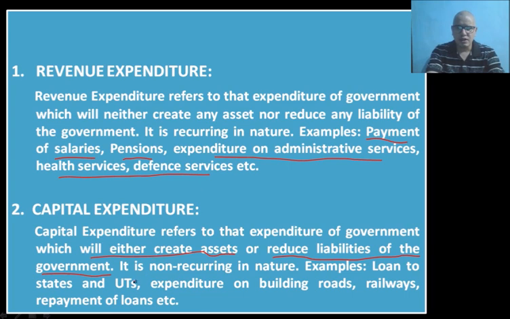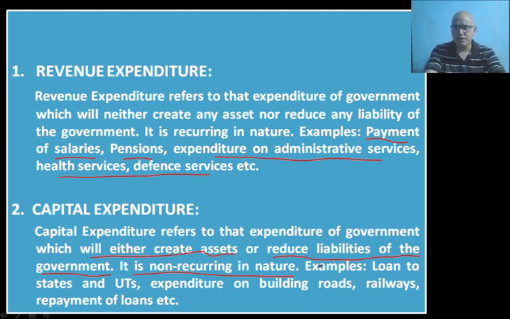So what distinguishes it from revenue expenditure is that it is non-recurring in nature. Non-recurring means it is irregular. This type of expenditure is irregular, it is not a regular phenomenon. On the other hand, in case of revenue expenditure, we see that it is regular in nature, so every month the government has to make the payment. The government has to bear those expenses. But in case of capital expenditure, it is not like that. Say once in a year, or once in 2 years, or once in 5 years, the government will be bearing such type of expenditure. So what are the examples of capital expenditure?